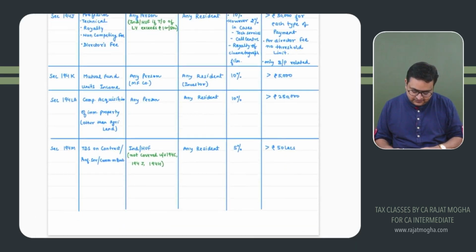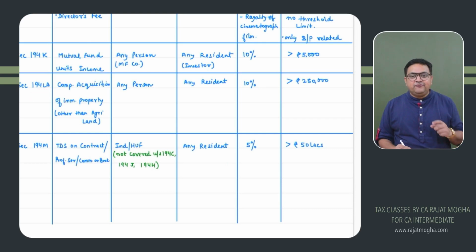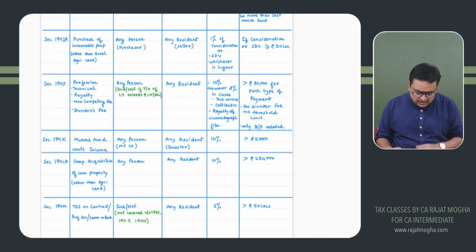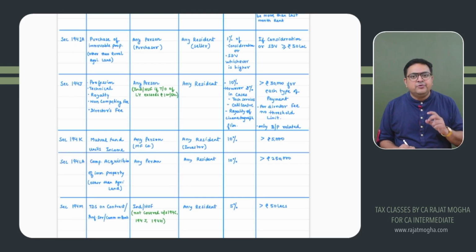Correct? Okay. Then another section, 194LA. 194LA is a bit similar to 194IA. In 194IA, you are purchasing immovable property. But in 194LA, this is also related to immovable property, but the property is being compulsorily acquired.